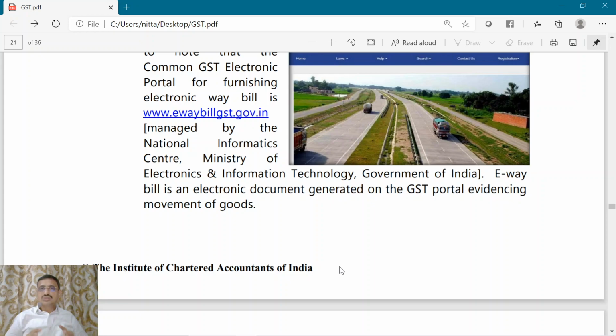So whenever the goods are moving from one place to another place, if the value of the goods exceeds a threshold limit, then the movement should be evidenced by a document, and that document is waybill. Now that waybill is to be generated electronically in this e-waybill gst.gov.in portal, and that being generated digitally will be nomenclated as e-waybill.